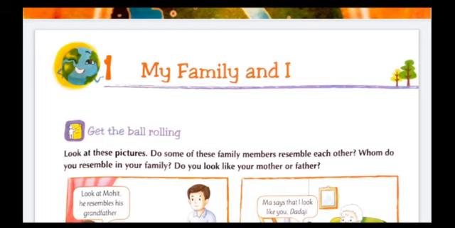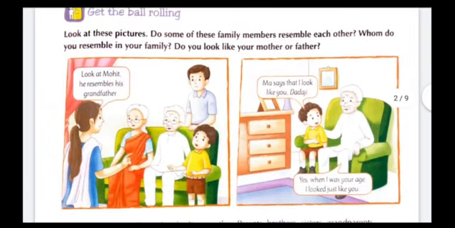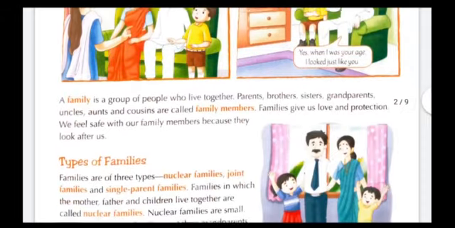as a family. Okay, so now look at these pictures. What have you noticed? Here in these pictures, family members are shown. They are interrelated with each other, and they were talking about family resemblance. Okay, so now students, I will read the chapter paragraph-wise, then I will explain it to you side by side. Okay, now let us begin our chapter.